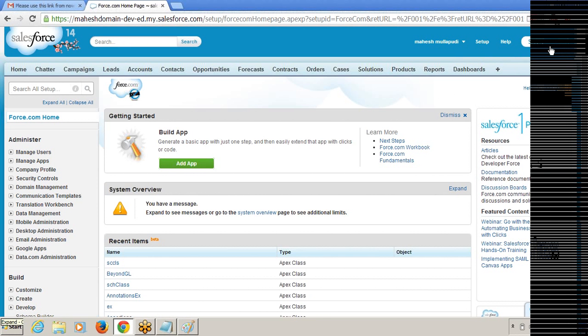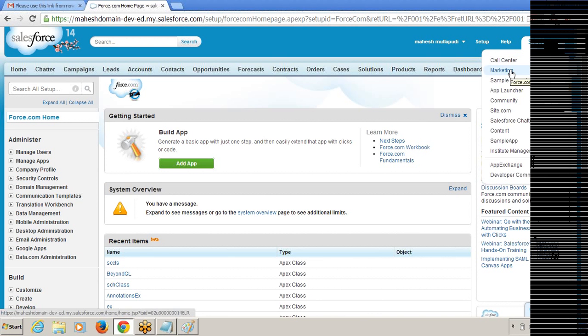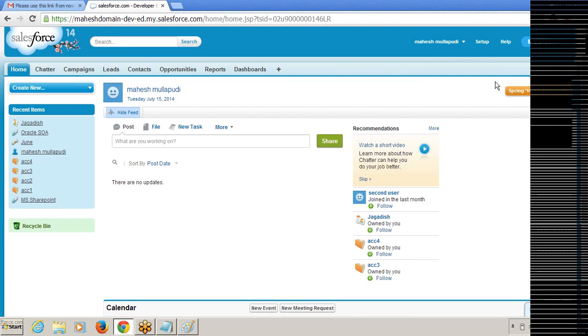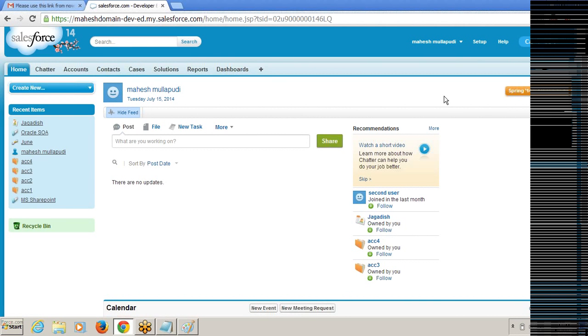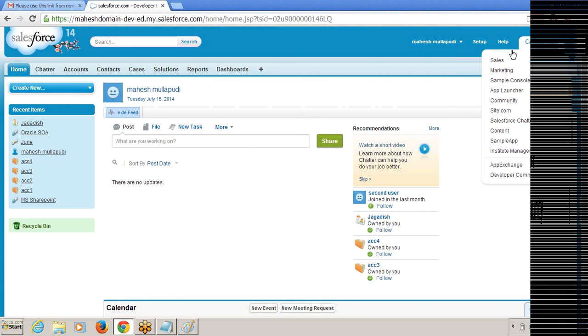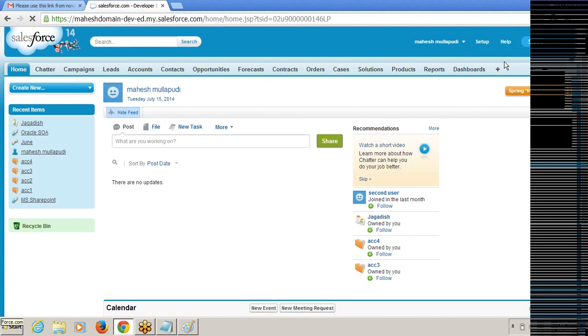So the application name will be displayed on the top. I want to go to the marketing application, so you can click on marketing application. It will switch to the marketing application. And I want to go to the call center application. So you are in the call center application now. So these are all applications. This is called the application drop down. I'm selecting the sales application back. It is a powerful one. So everyone goes for this sales cloud only.